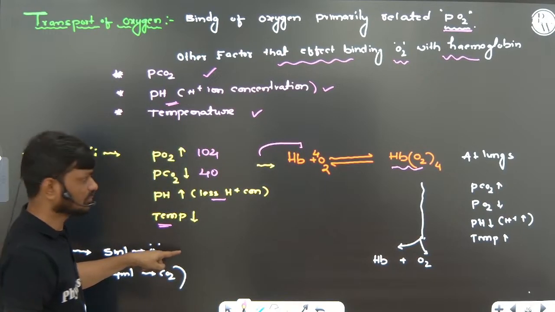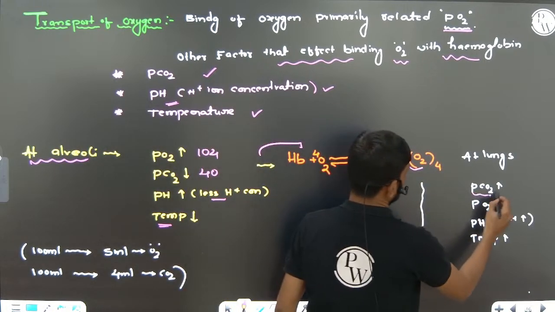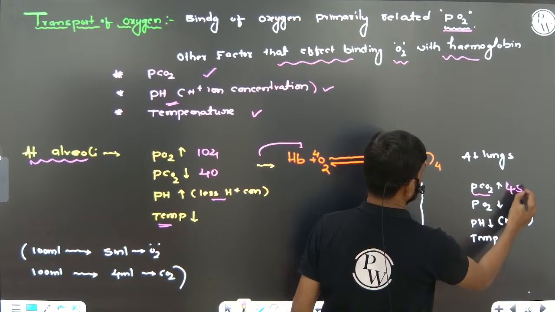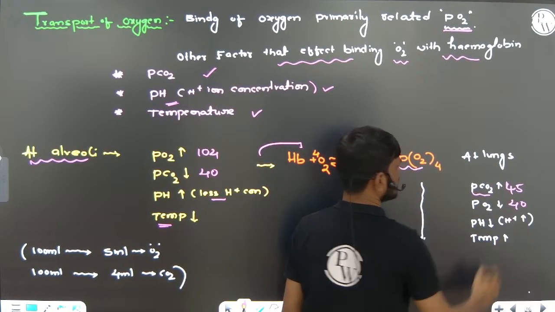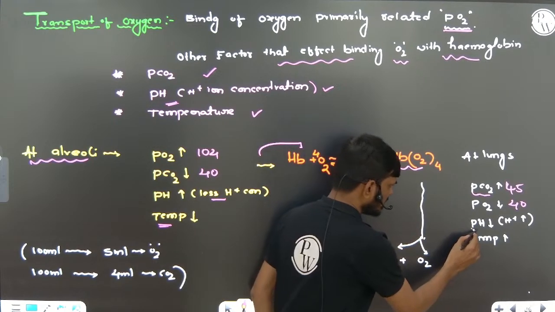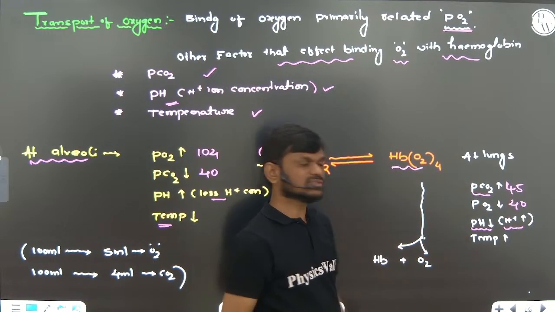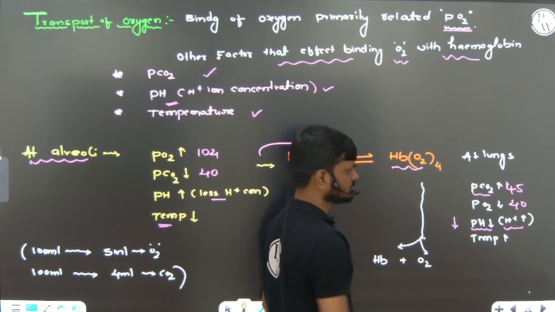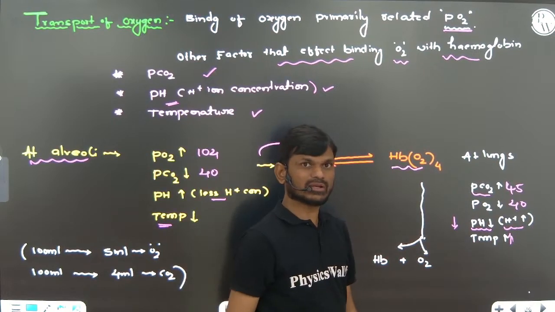Very important. At tissue, the partial pressure of carbon dioxide is more, 45 mmHg, and the partial pressure of oxygen is only 40 mmHg. Because of the catabolic activity, H plus ion concentration is more, so pH is low and temperature is high.